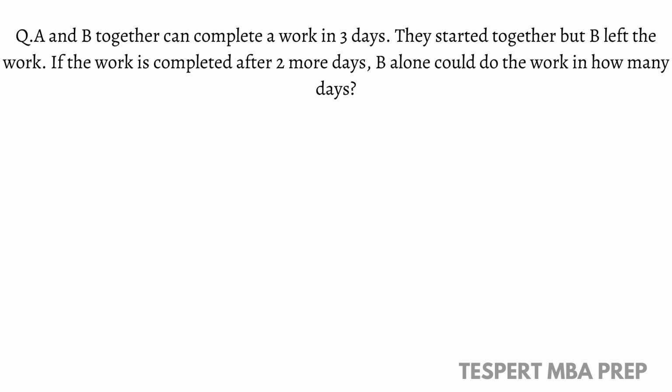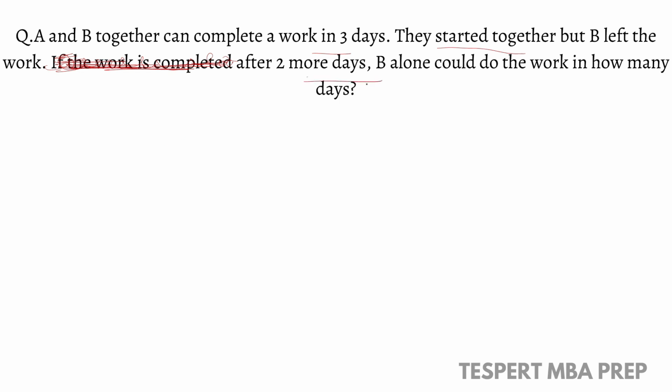A and B together can complete a work in 3 days. They started together, but after 2 days B left the work. If the work is completed after 2 more days, B alone could do the work in how many days? See here, A and B together can complete a work in 3 days. They started together, but B left the work after 2 days. B alone could do the work in how many days?